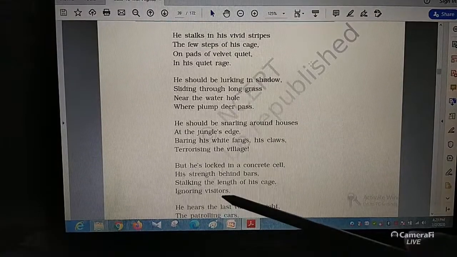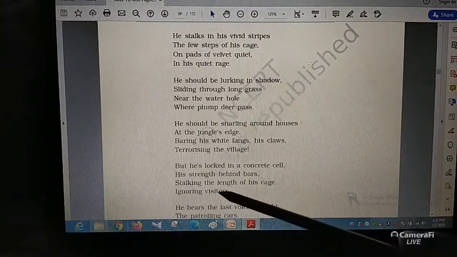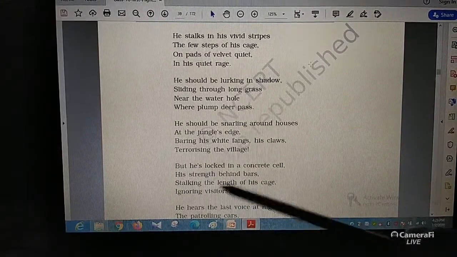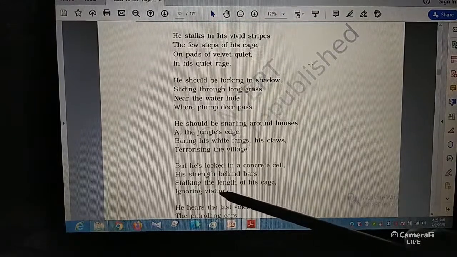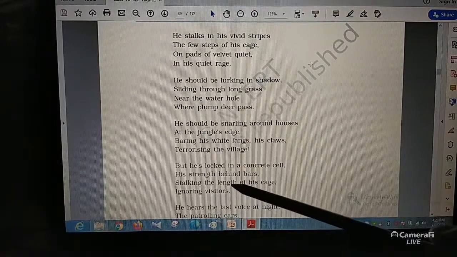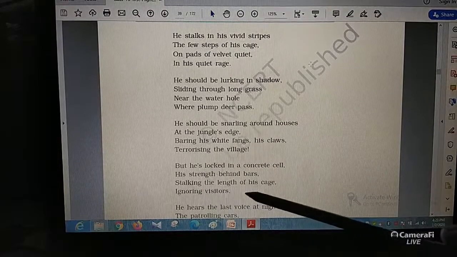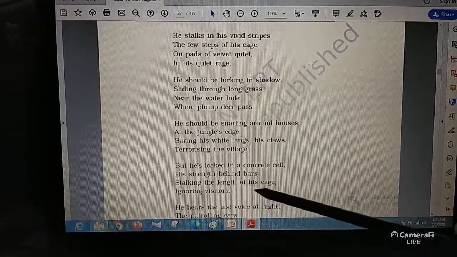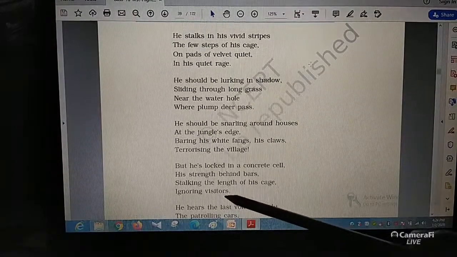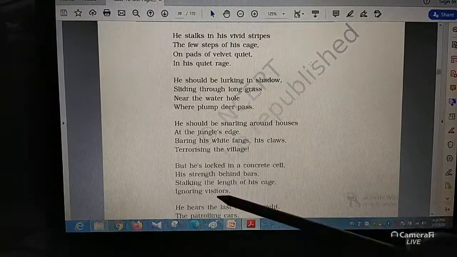So why is the tiger ignoring the visitors? Why do you think the tiger is ignoring the visitors? This can be a 2 marks question in the exam. The tiger is locked in a concrete cell and his strength is behind the bars. So he is just walking around stealthily in the cage, and that's why he doesn't care about the visitors. He doesn't seem interested in the visitors because they are not necessary for him. He is locked.